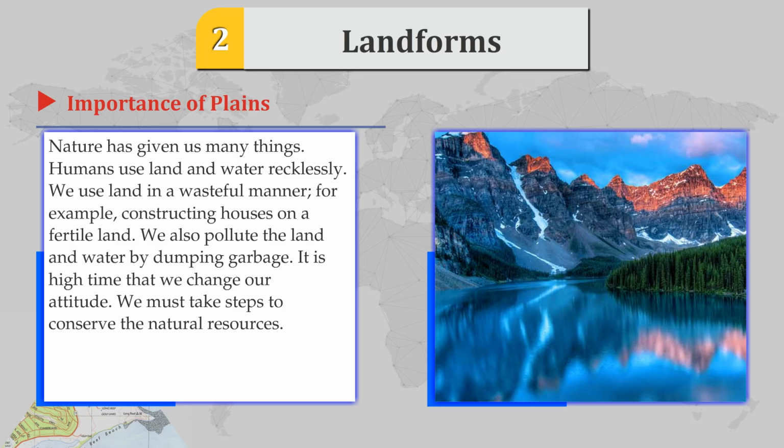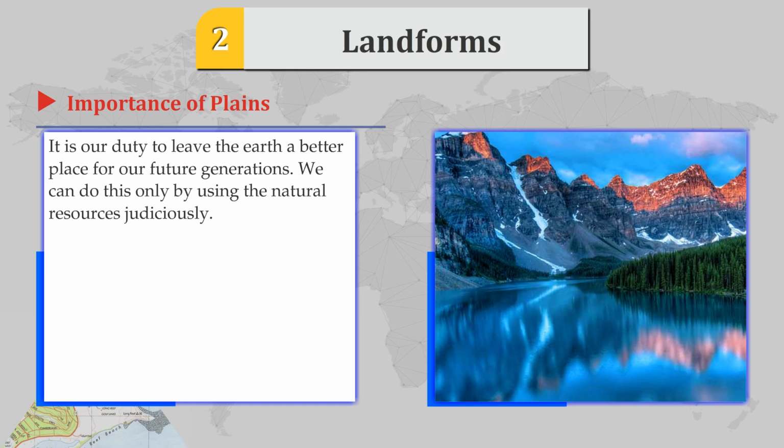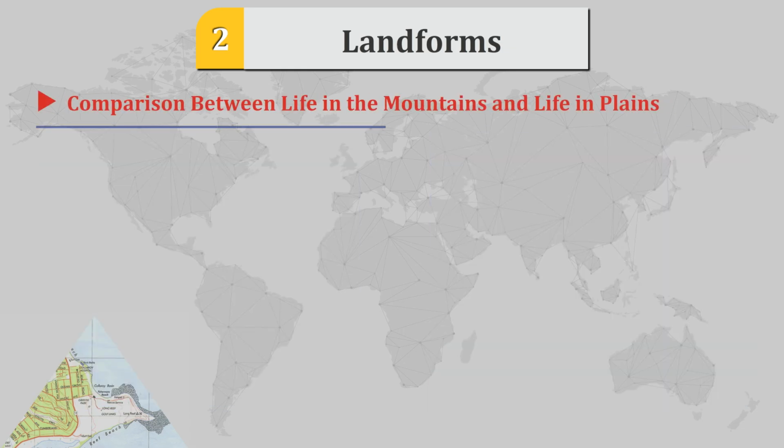Nature has given us many things. Humans use land and water recklessly. We use land in a wasteful manner, for example, constructing houses on fertile land. We also pollute the land and water by dumping garbage. It is high time that we change our attitude. We must take steps to conserve the natural resources. It is our duty to leave the earth a better place for our future generations. We can do this only by using the natural resources judiciously.